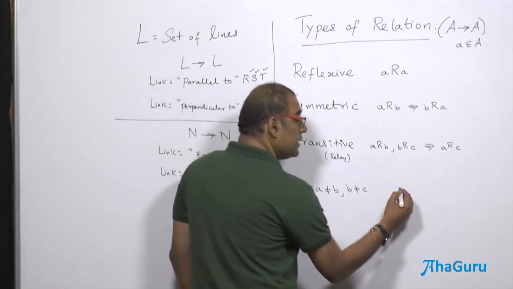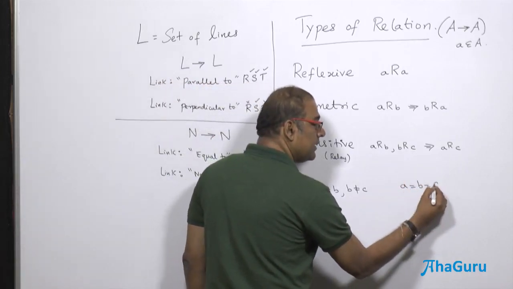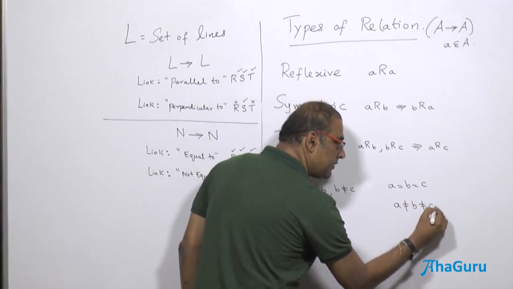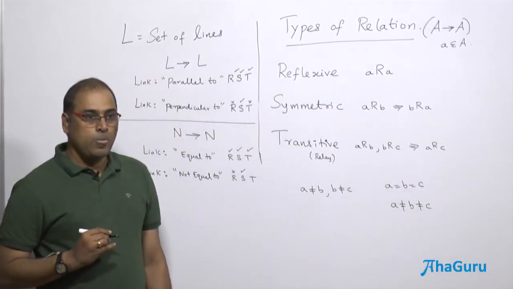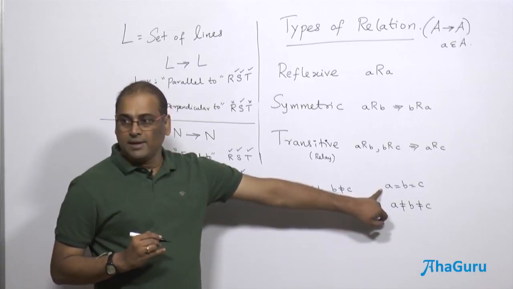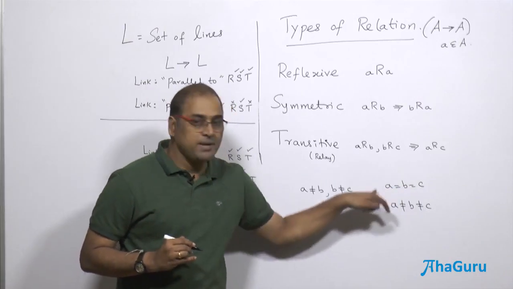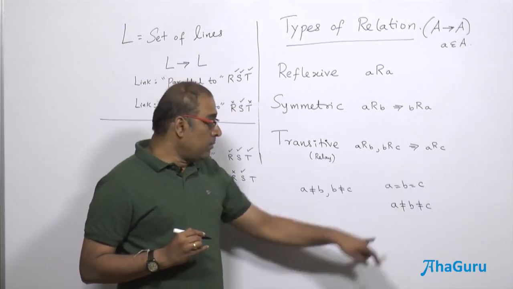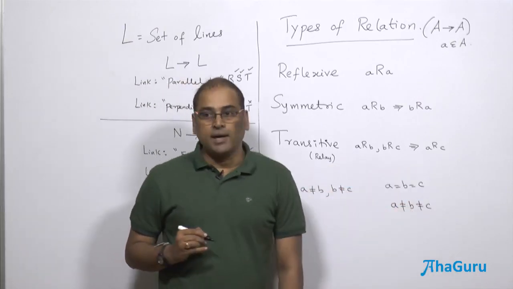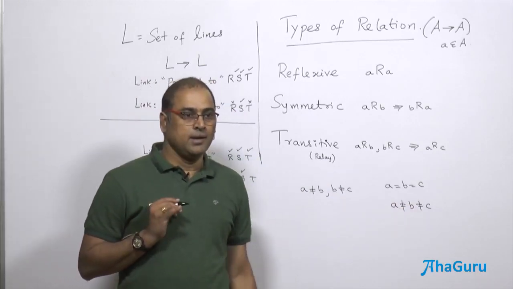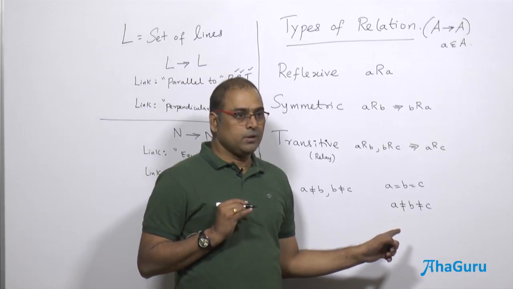Therefore, sometimes it's good to write like this, but it is not good to write like this. If all three terms A, B, C are equal, I can write A equal to B equal to C, because that implies A equal to C. But if you write A not equal to B not equal to C, we know A not equal to B and B not equal to C, but it's not transitive.